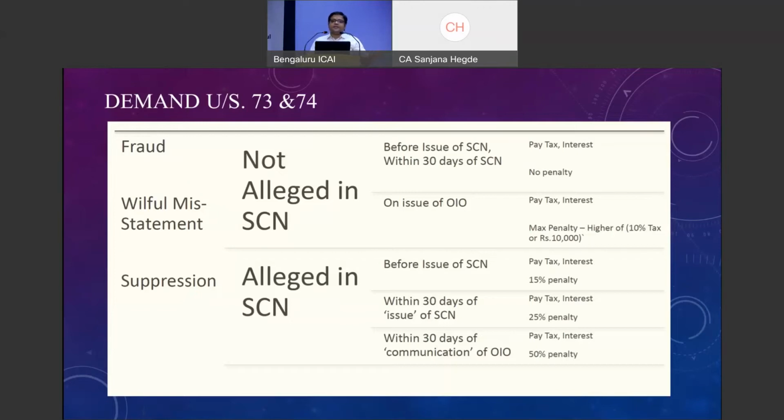One more section based on which notice will be issued is under section 76. That notice will be issued whenever the department is sure that you have collected an amount in the name of tax and you have not paid to the government. And there is no specific time limit for section 76. They can issue even after 10 years, provided it is proved that you have collected a particular amount and you have not deposited to the government. They can come back anytime and issue a section 76 notice.